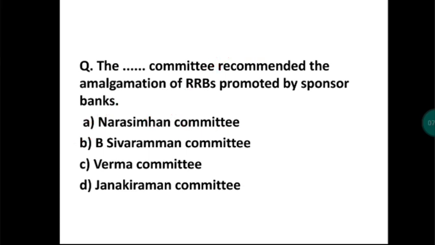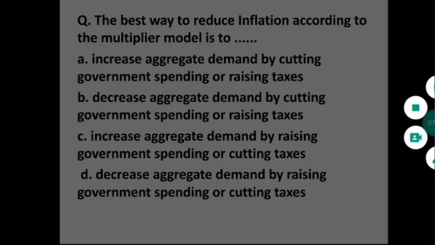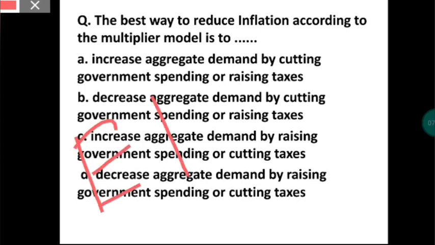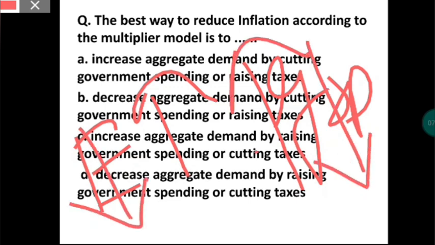Okay. Now next question. The best way to reduce inflation according to the multiplier model method is: the multiplier model method says that if the economy is increasing, then government spending will also increase. If the economy is decreasing, then government spending will also decrease.